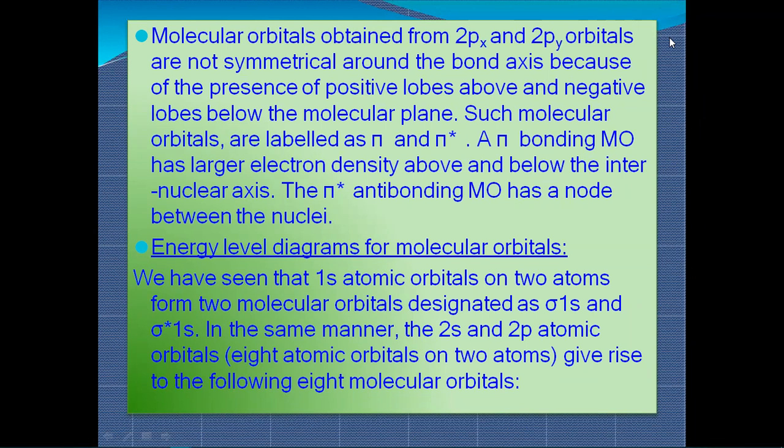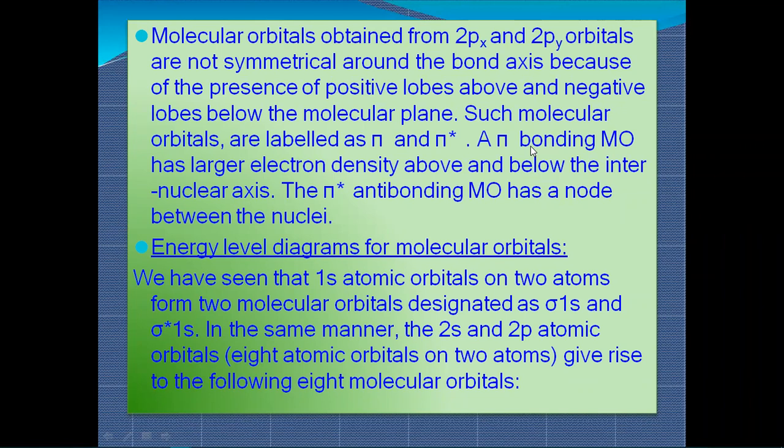That means pi bonding and pi anti-bonding. A pi bonding molecular orbital has large electron density above and below the internuclear axis, while a pi anti-bonding molecular orbital has nodes between the nuclei. So there is a difference. The pi bonding has much more electron density as compared to anti-bonding, since we fill the electrons in bonding first, then move to anti-bonding. So there will be a difference in electron density between bonding and anti-bonding.